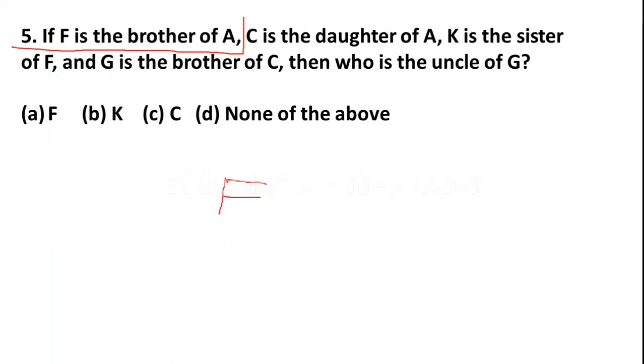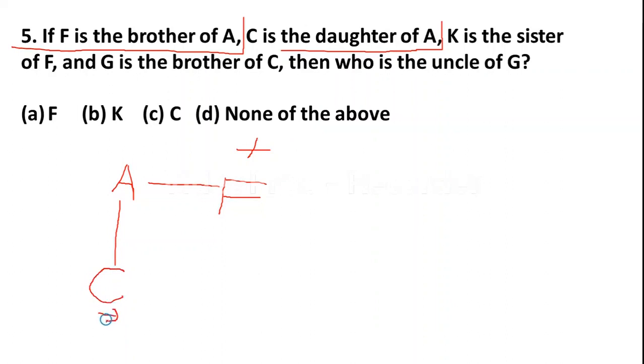F is the brother, means he is male. F is the brother of A. Next, C is the daughter of A.